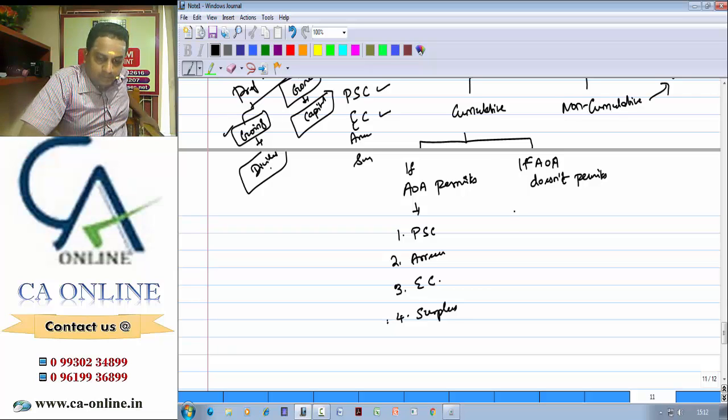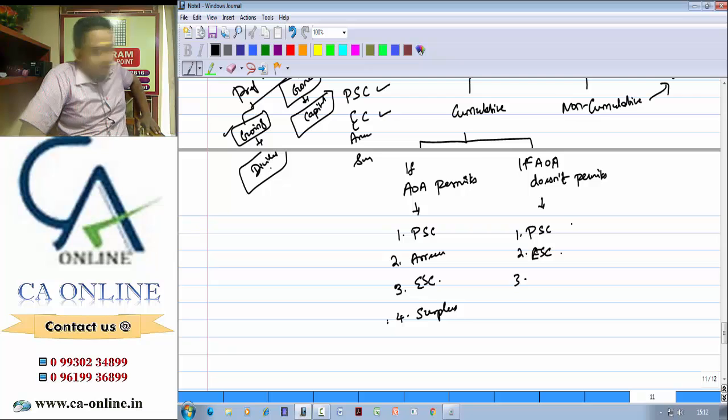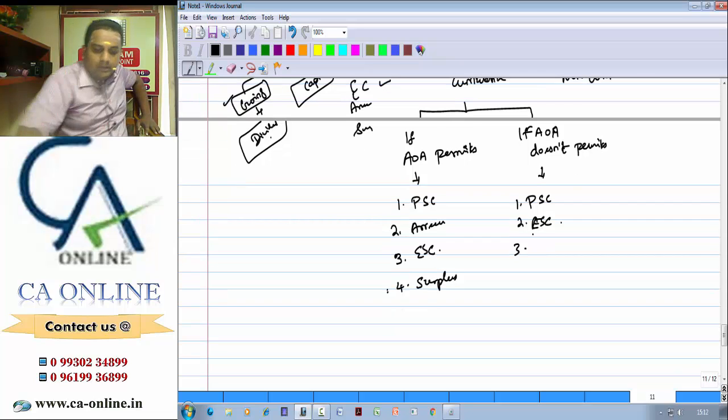If AOA does not permit, then first preference capital, then you need to pay equity share capital, only to the extent of the paid up value, then you can pay the arrears, then surplus will be there.